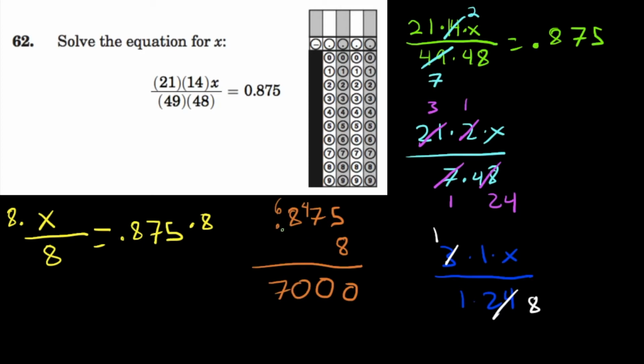That worked out nicely. There are 3 numbers after the decimal point in the question, so there have to be 3 in the answer, and that means the answer is 7. You don't have to put the rest of it. You can just put the 7. If you wanted to do 7.000, that's fine. It's not going to change the meaning of it.